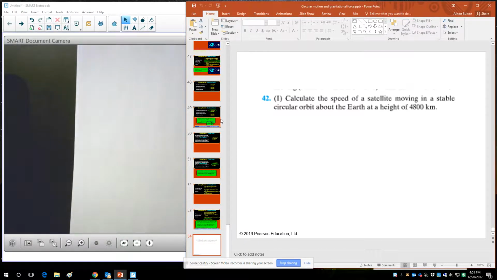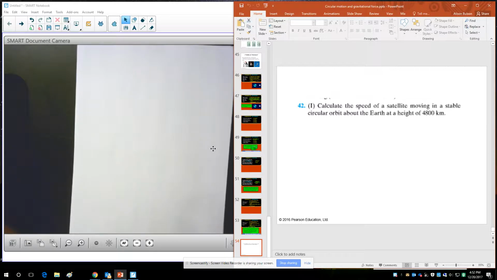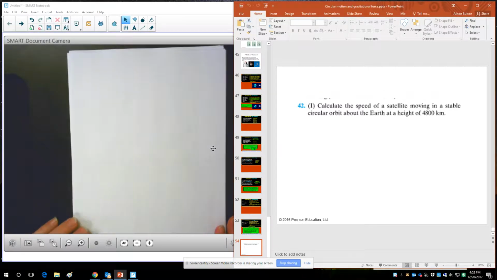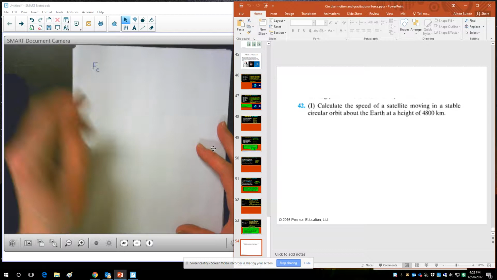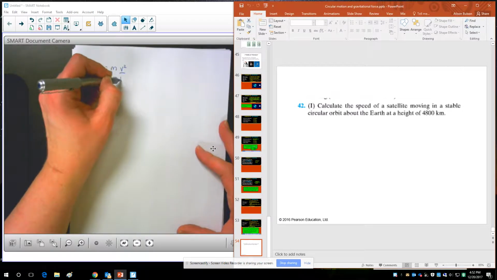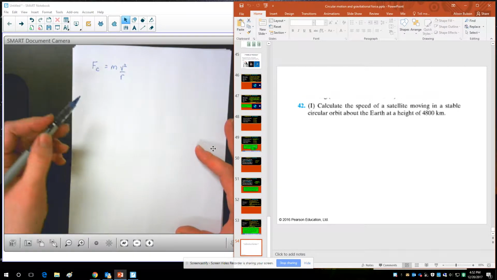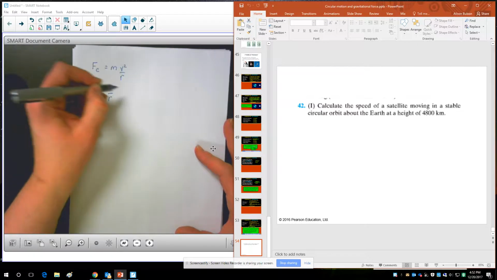So finally, we're going to end with a calculation example. Calculate the speed of a satellite moving in a circular orbit about the Earth at a height of 4,800 kilometers. So we'll start with the theory behind this. We now understand that centripetal force can be expressed as mass times speed squared divided by radius. And in a circular orbit, that centripetal force is equal to the pull of gravity.